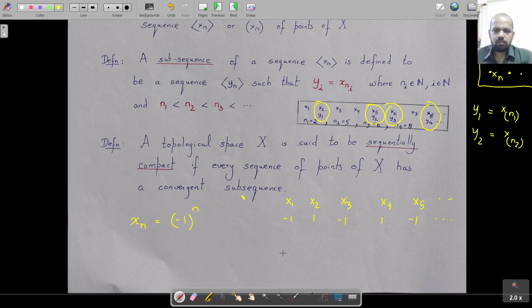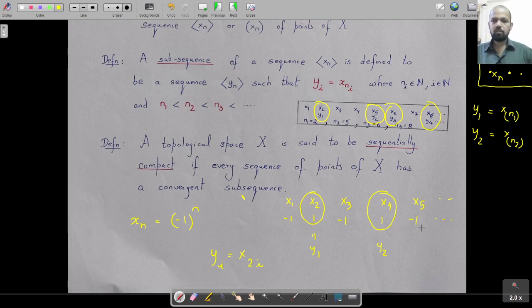Does this have a convergent subsequence? Yes. In fact, I can find many. One of them would be to take y1 to be x2, take y2 to be equal to x4 and so on. So essentially you define yi to be equal to x_{2i}. Then yi is a subsequence, and it is convergent.